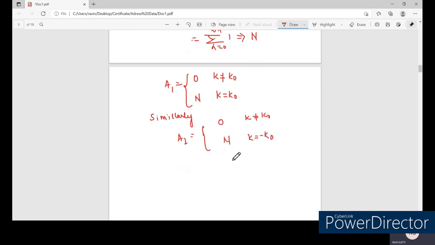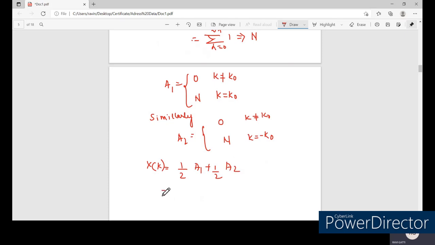So by the combination of these two, what we can write is X of k equal to 1 by 2 A1 plus 1 by 2 A2.